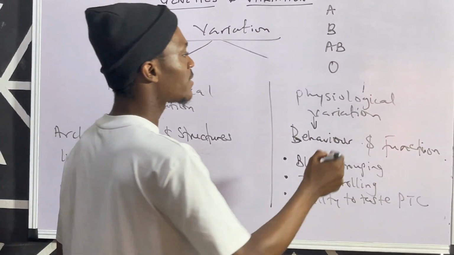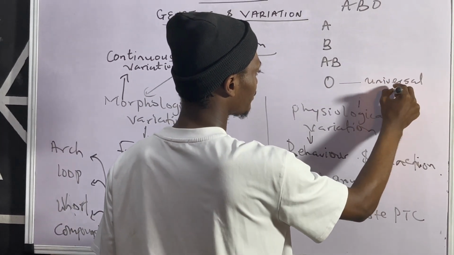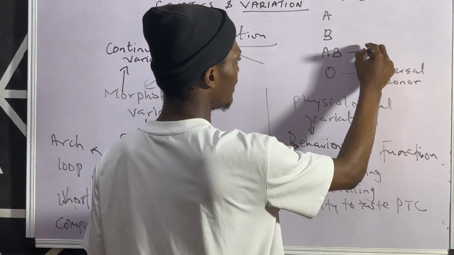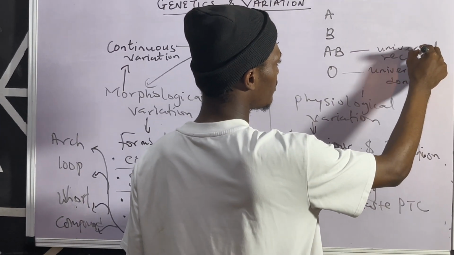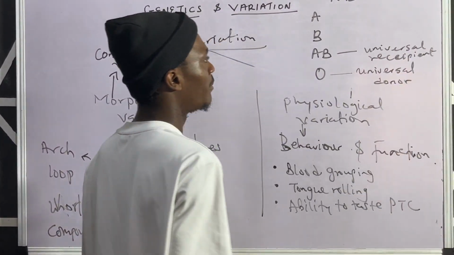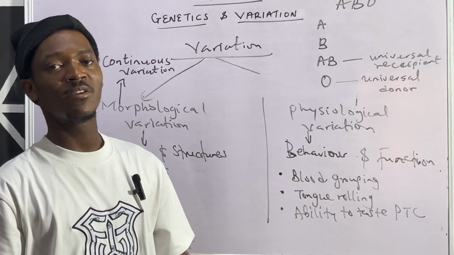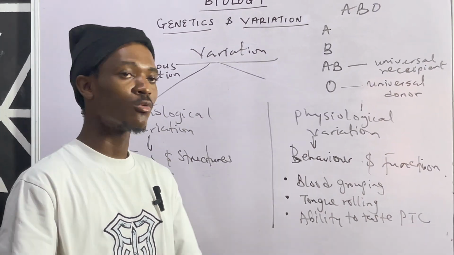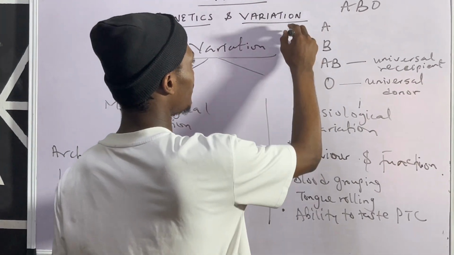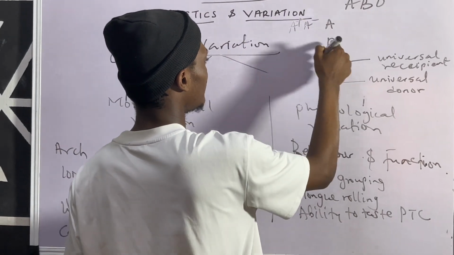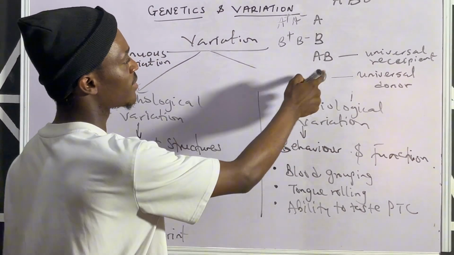Of course, the one that is called universal donor is O. Universal donor is O, while universal recipient is AB. What does that mean? It means that the universal recipient can receive blood from all types of blood groups during blood transfusion, while O can only receive from O, but it can donate to all. All right. And then you know that when you check your blood group, you see A positive or A negative, B positive or B negative, AB positive, AB negative, O positive, O negative.